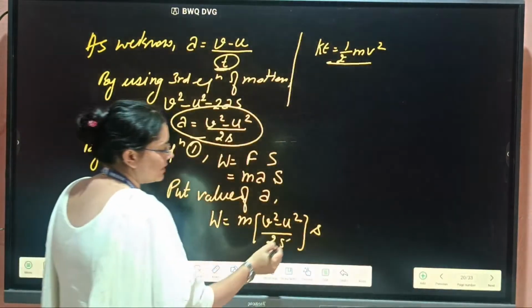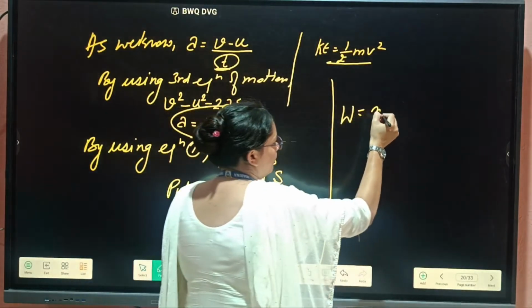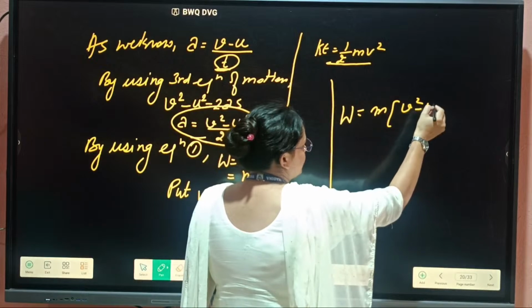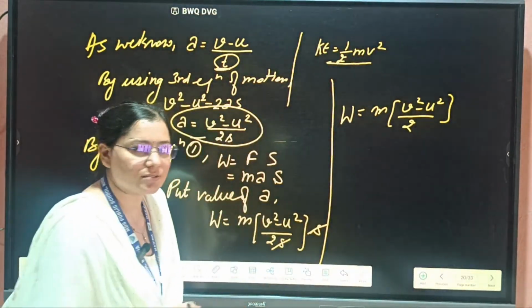So s and s cancel out, and work done equals m times v square minus u square, divided by 2.